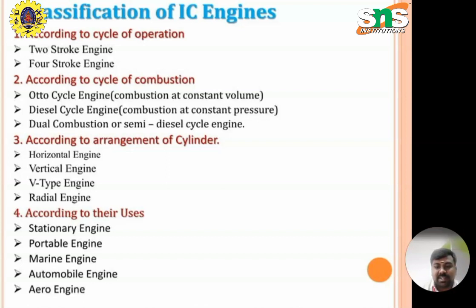Another one is the Brayton cycle, the gas turbine cycle. According to the arrangement of the cylinders: horizontal engine, vertical engine, V-type engine and radial engine. According to their uses: stationary engine, portable engine, marine engine, automobile engine and aero engine. It is based on the application.